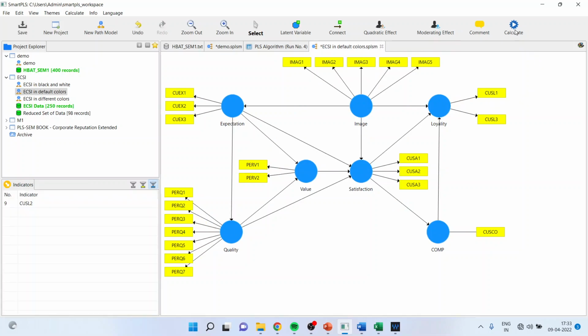And then we will again run the PLS algorithm. But this time when I run the PLS algorithm, make sure that my loyalty reliability scores turn green. If they don't turn green, then there is some issue which we will discuss later on. But after deleting, if they turn green, then Loyal 2 has to be removed from our analysis.